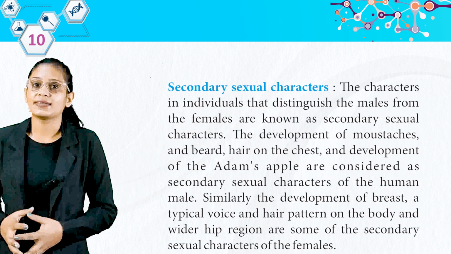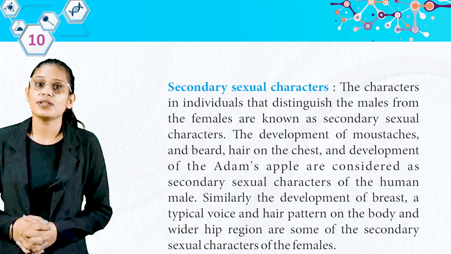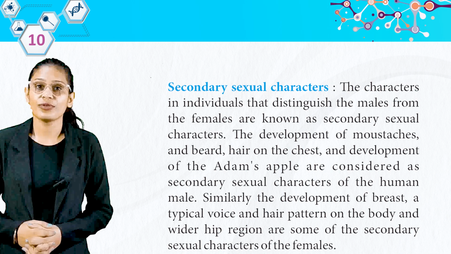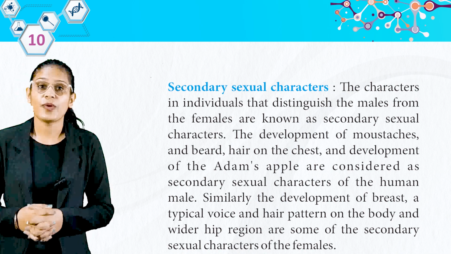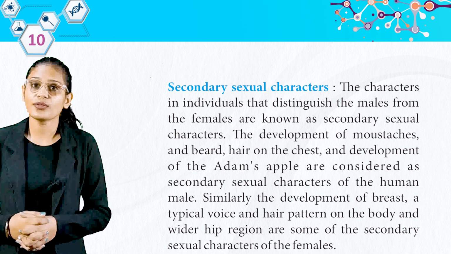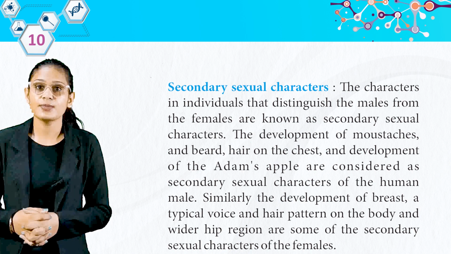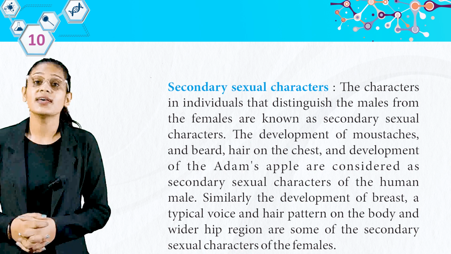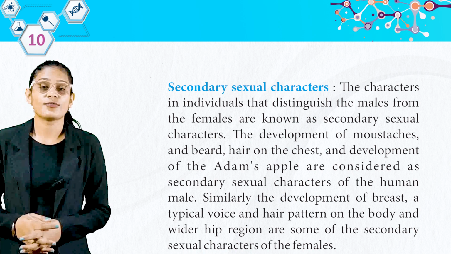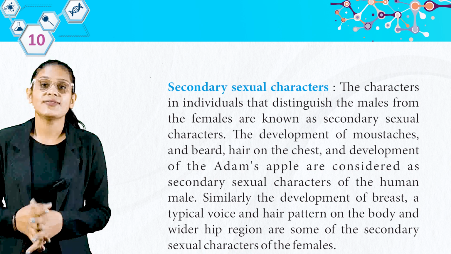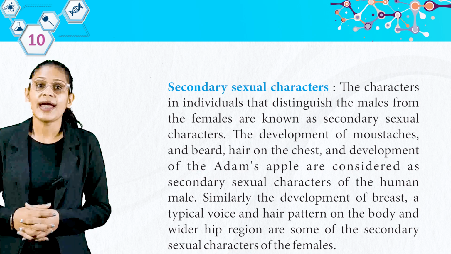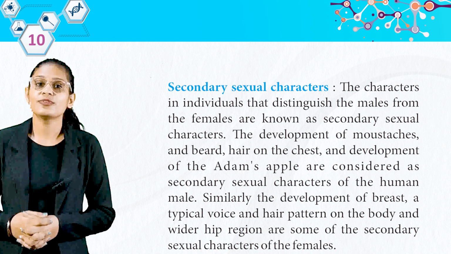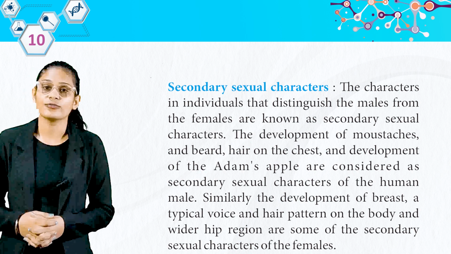Secondary sexual characters. The characters in individuals that distinguish the males from the females are known as secondary sexual characters. The development of mustaches and beards, hair on the chest and development of Adam's apple are considered as secondary sexual characters of the human male. Similarly, the development of breasts, a typical voice and hair pattern on the body and wider hip region are some of the secondary sexual characters of the females.